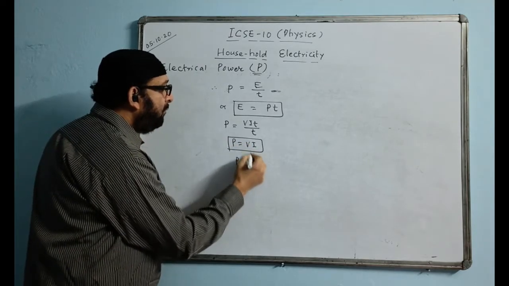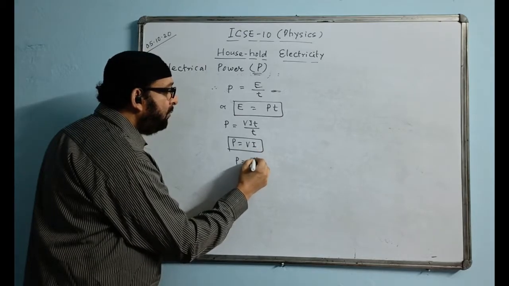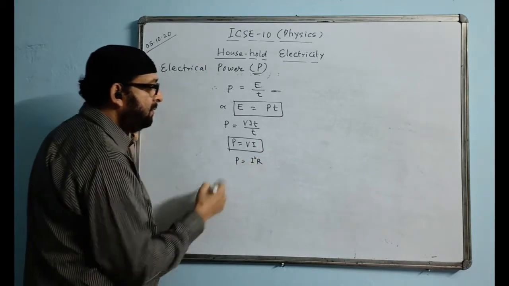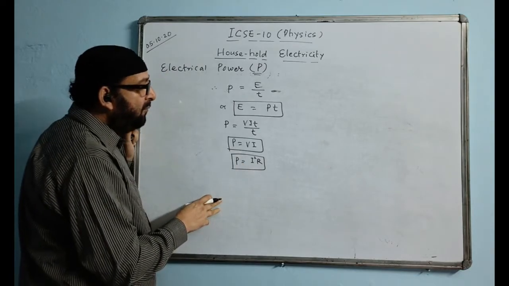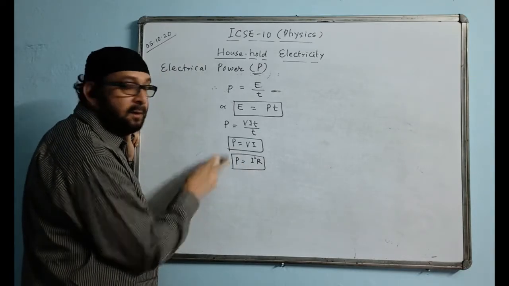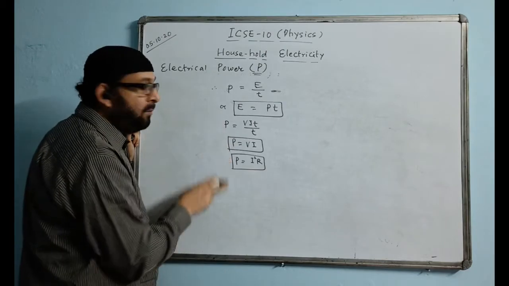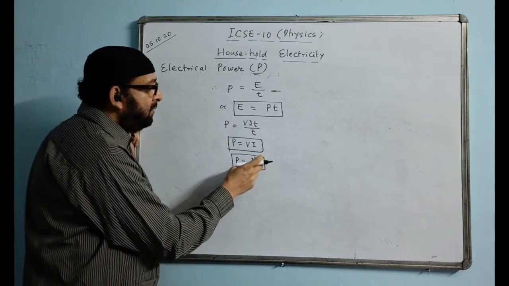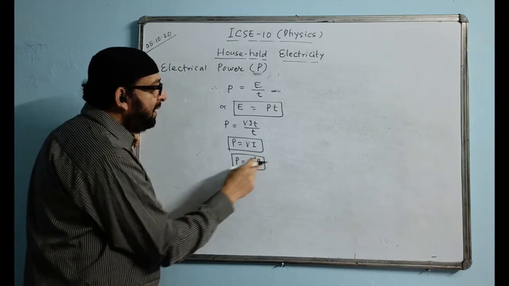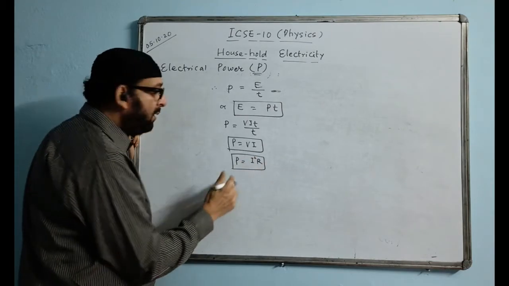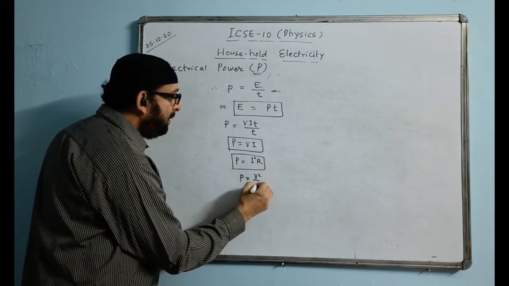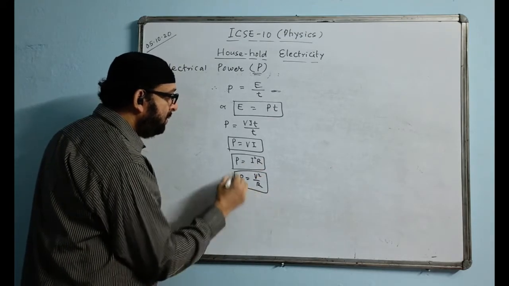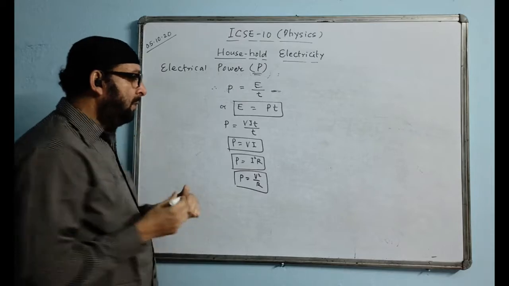Next formula: P equal to VI will become I squared R. You can see the third formula over here in the energy part. I squared RT divided by T, the T cancels, and what is left over will be I squared R. Now the next one, you can write P is equal to V squared by R. These are the formulas of power.